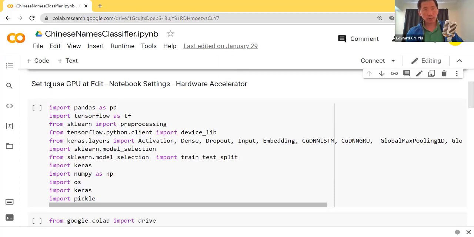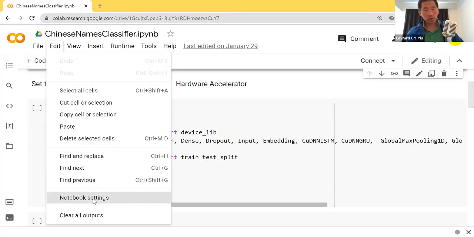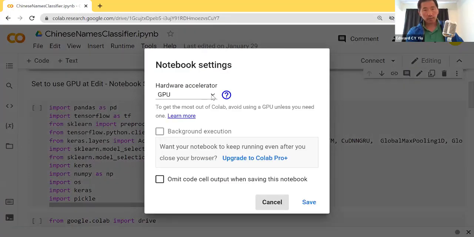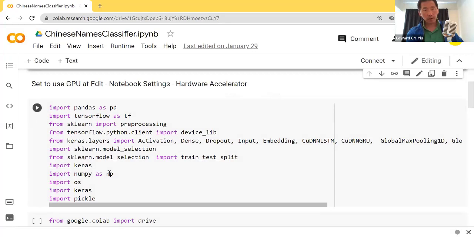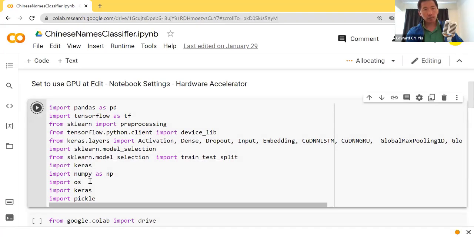But before that, I would like to emphasize that we have to enable the GPU first, and you can click Edit, Notebook Settings, and Hardware Accelerator, and choose GPU to make it more powerful to run this big algorithm. Okay, so then copy and paste the routines, then you click Run, then it will show you whether it is successfully operated or not. Then it shows a tick.